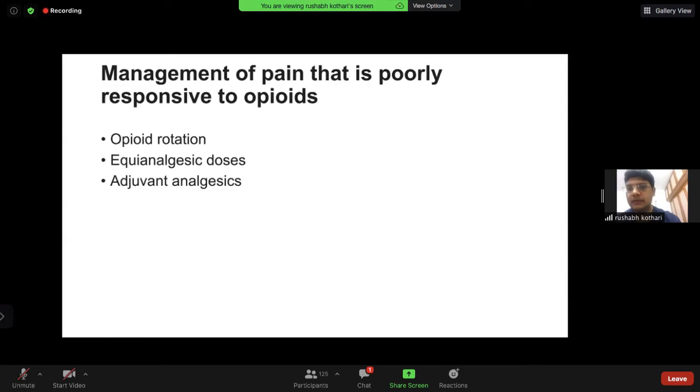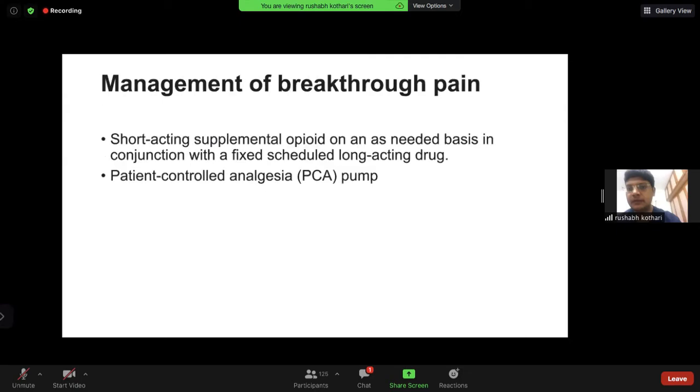What is the management of pain that is poorly responsive to opioids? Sometimes morphine won't work, but fentanyl will work. Sometimes both will not work, but buprenorphine will work. So opioid rotation is a good technique. And how to shift from one drug to another? There are charts for equianalgesic doses which can be helpful, and adjuvant analgesics should not be forgotten, like gabapentin, pregabalin, antidepressants, and paracetamol, NSAIDs, all that.